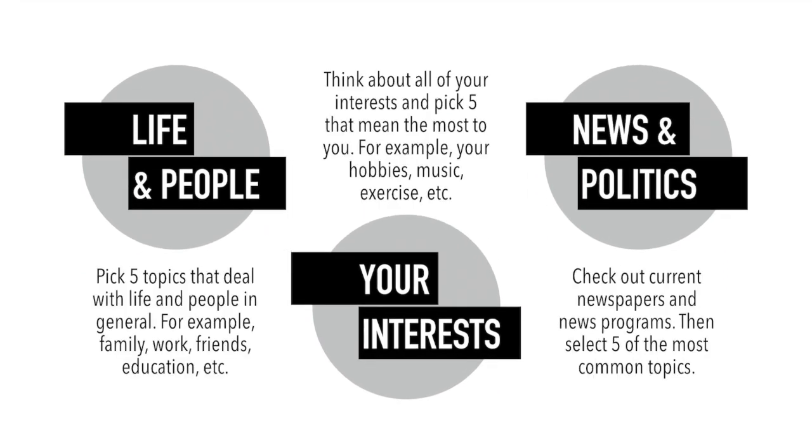So let's look at this in more detail, this section of part 1. All right, so life and people. What you want to do is pick 5 topics that deal with life and people in general. For example, family, work, friends, education, etc. Now, for your interests, what you want to do is think about all of your interests and pick 5 that mean the most to you. For example, your hobbies, your music, or exercise, etc.